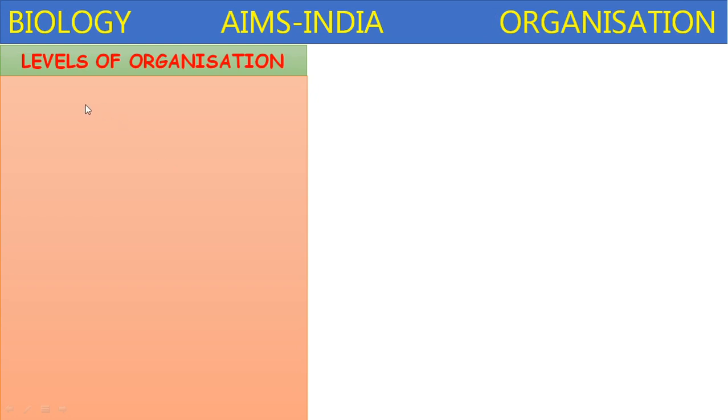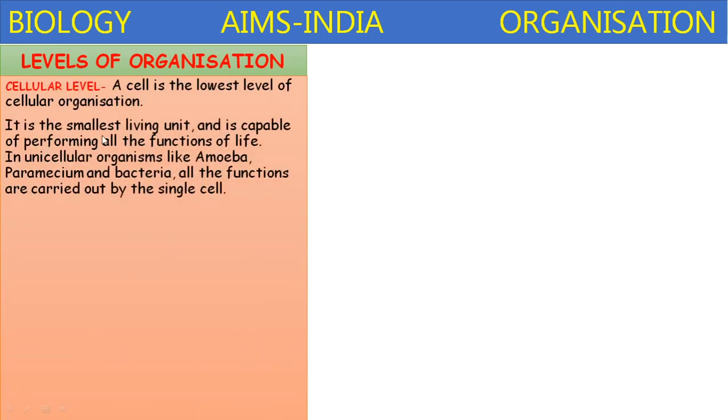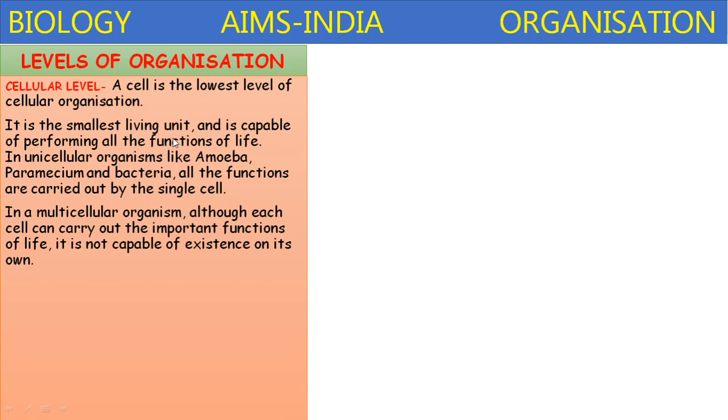Further levels of organization: cellular level of organization. A cell is the lowest level of cellular organization. It is the smallest living unit and is capable of performing all the functions of life. In unicellular organisms like amoeba, paramecium, and bacteria, all the functions are carried out by the single cell. That's why it is called the smallest unit of living.